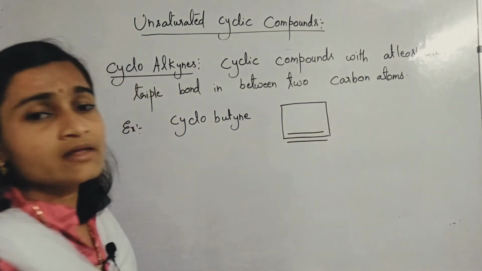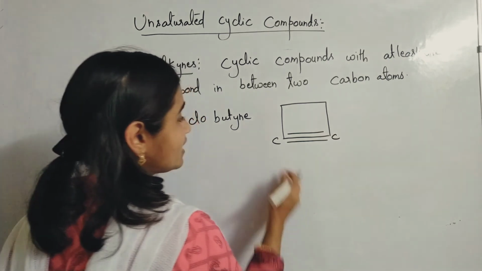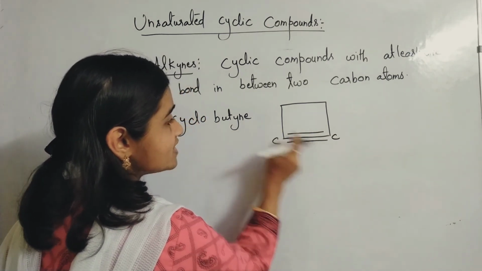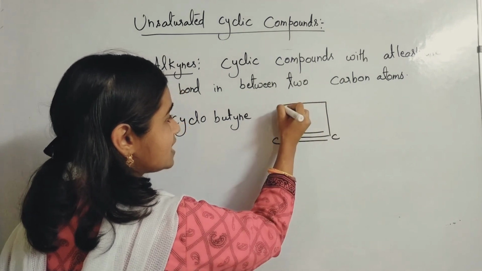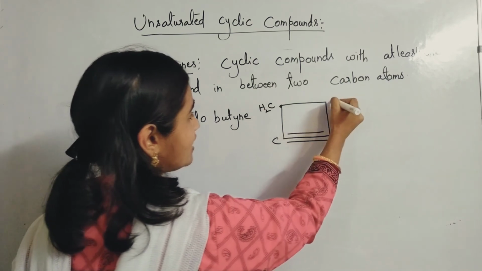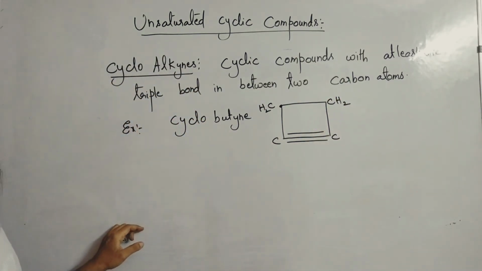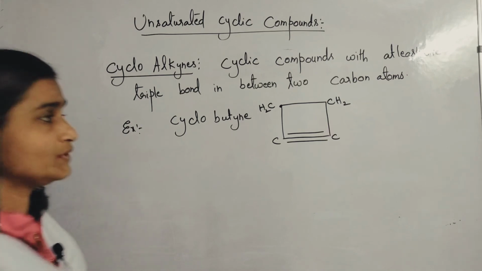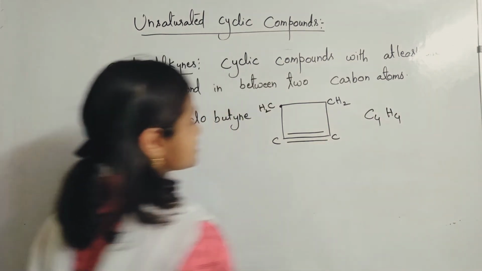So here triple bond is there in between these 2 carbon atoms. So already 1, 2, 3, 4 bonds finished. For this also 1, 2, 3 and this one, 4 bonds finished. But for this carbon, only this side it is there. So CH2, and here also CH2. So C4H4 will be the formula for this. C4, 4 carbons, 4 hydrogens.